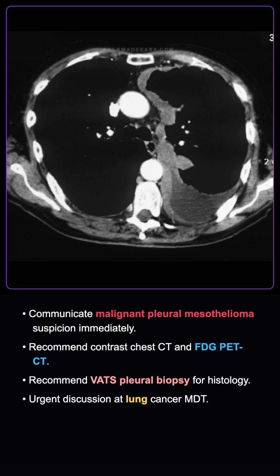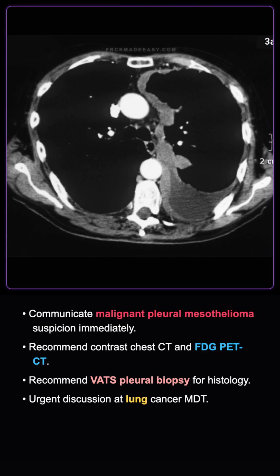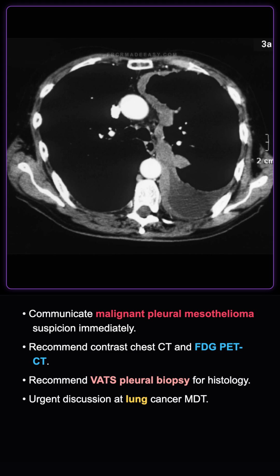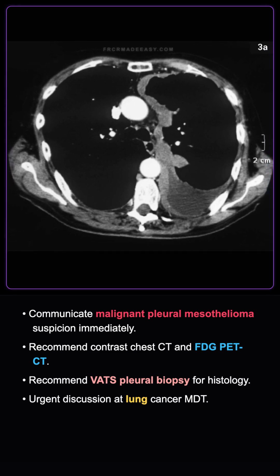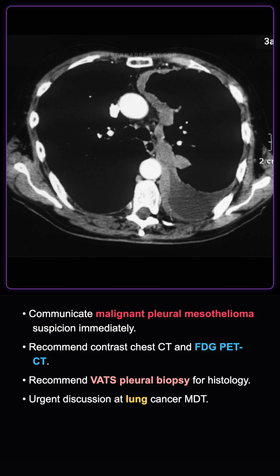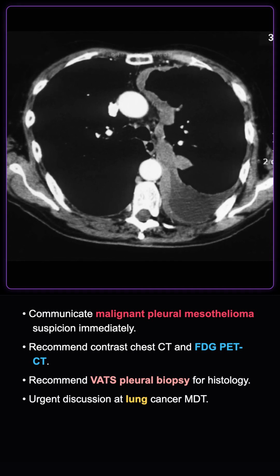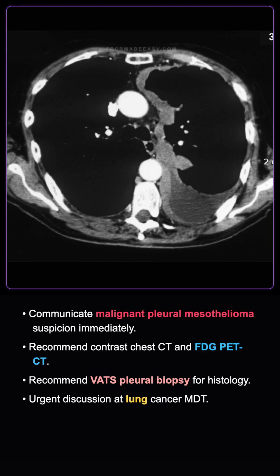I would check for previous chest radiographs to evaluate the rate of pleural thickening progression. I would communicate the finding of diffuse nodular pleural thickening and pleural volume loss immediately to the referring clinician due to the high suspicion of malignant pleural mesothelioma. I would recommend a contrast-enhanced chest CT for local staging, pleural evaluation, and to check for chest wall invasion.